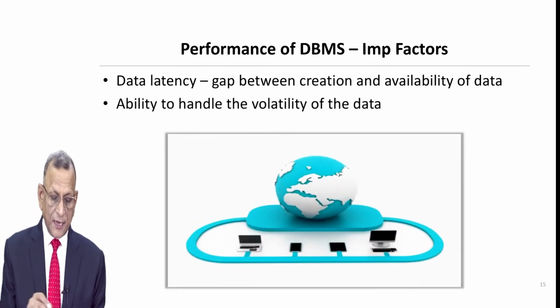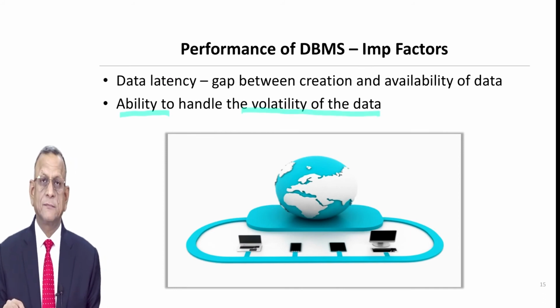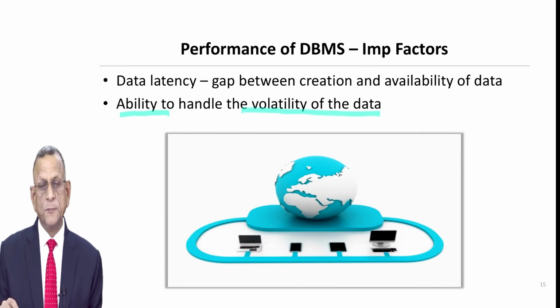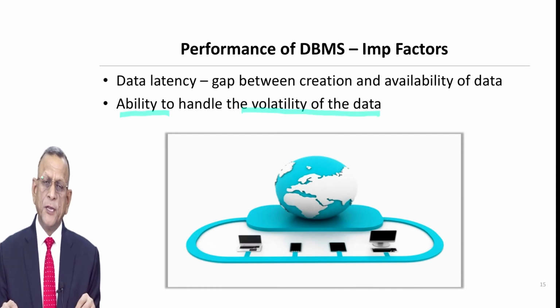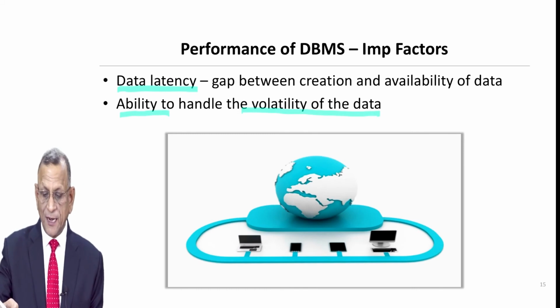This is like ability to handle the volatility of data. The software must be in a position to handle frequently changing data, fast changing data, and there should not be something known as data latency. We can't afford to have this delay.